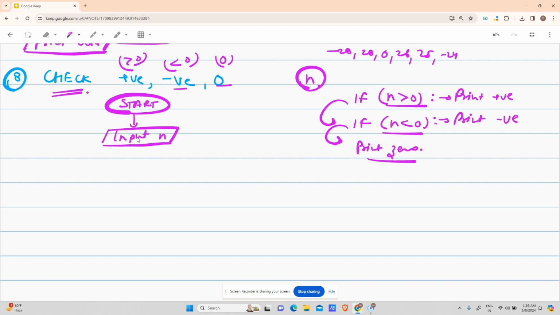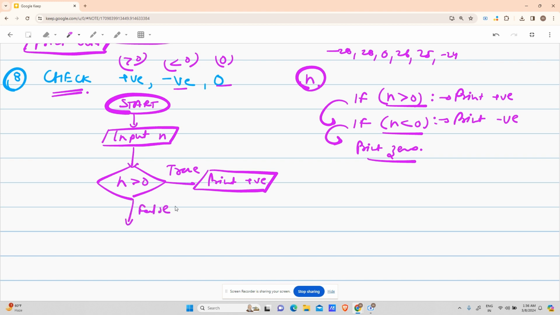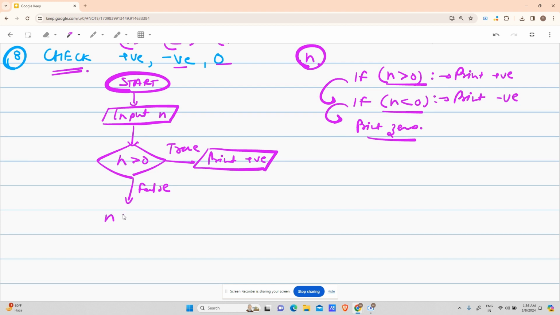So, input n, took input n. Now, my first condition, n greater than zero. This is my condition. See, if the output returns to be true, in that case, print positive, right? Otherwise, if this is not true and this returns false, then check for n less than 0. This is also a condition. It can also return true or false. If it returns true, then print negative, right?